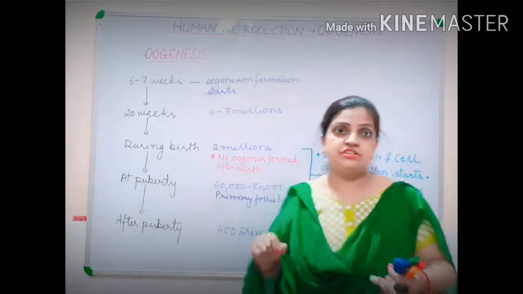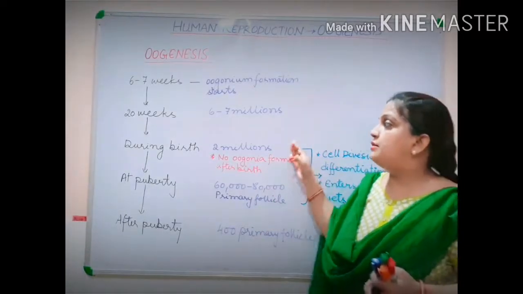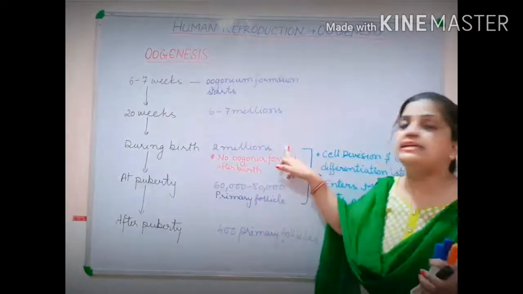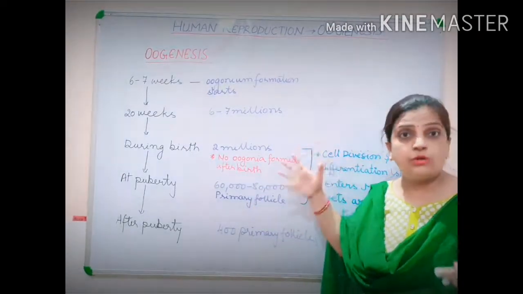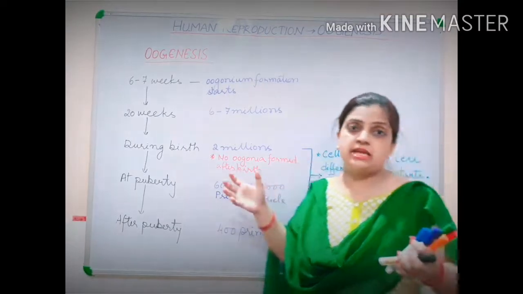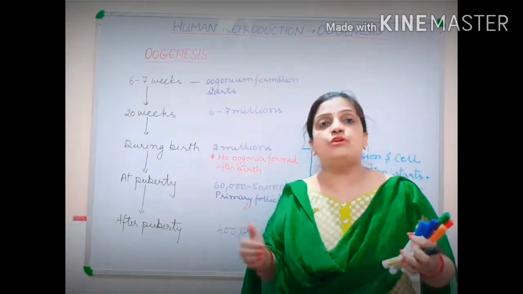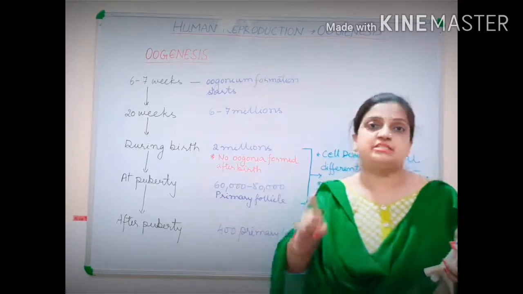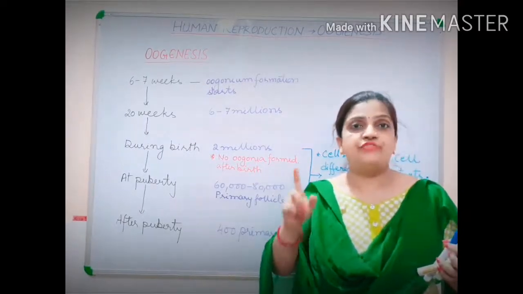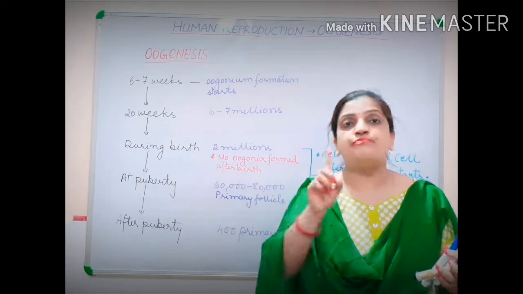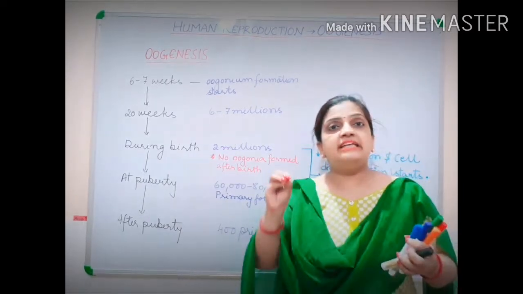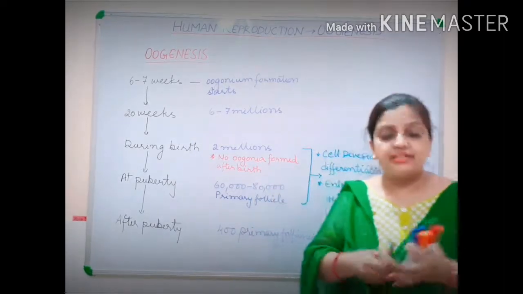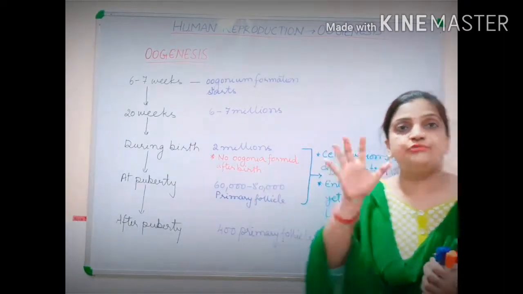So when the egg mother cell enters the meiosis first process, it enters prophase first. Prophase first is the first stage of meiosis first.